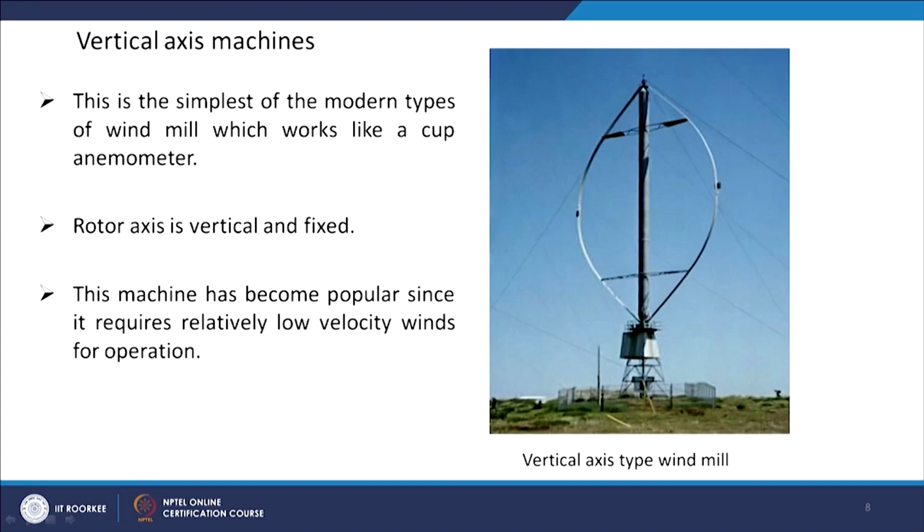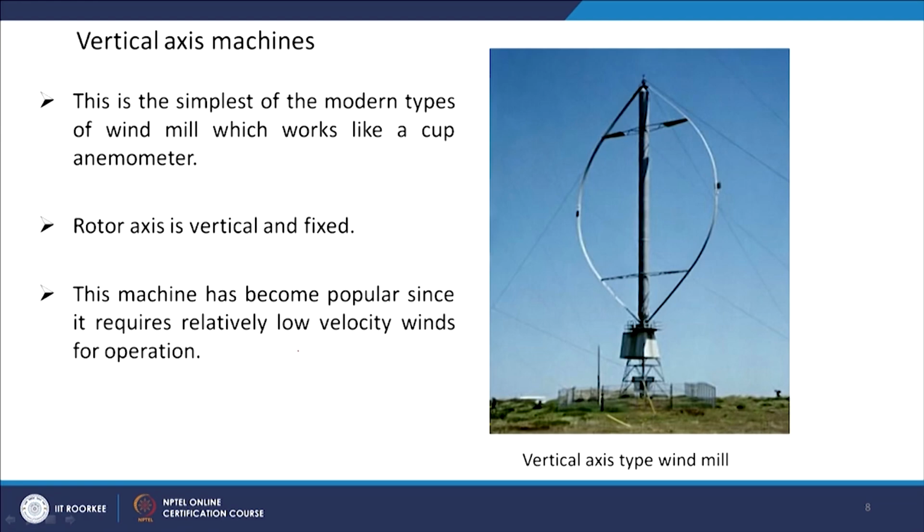Then we will see vertical axis machines. This is an example of a vertical axis machine, with a vertical axis and these blades. This is the simplest of the modern types of windmill, which works like a cup anemometer. The rotor axis is vertical and fixed, and the machine has become popular since it requires relatively low air speed, or wind velocity.